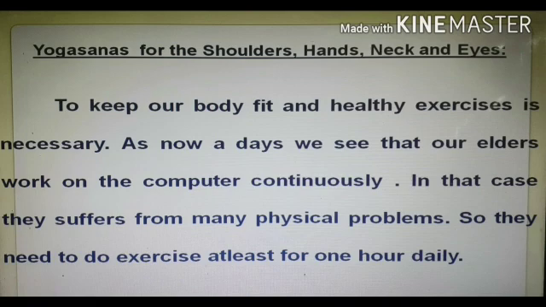In that case, they suffer from many physical problems, so they need to do exercise at least for 1 hour daily. Children, nowadays life is very busy, so we should not forget to do exercises, because with the help of exercises only we can remove many physical problems from our body.